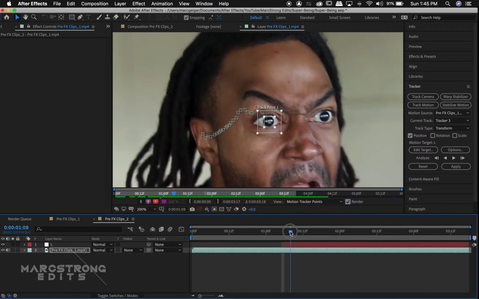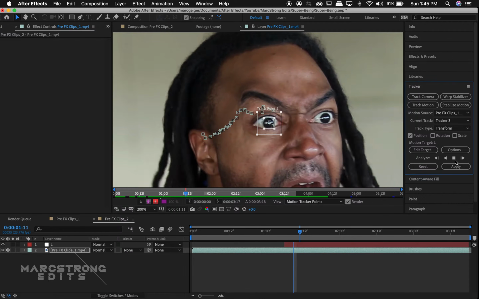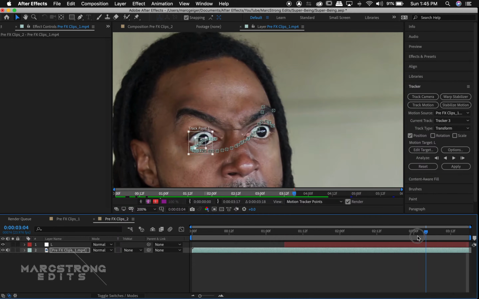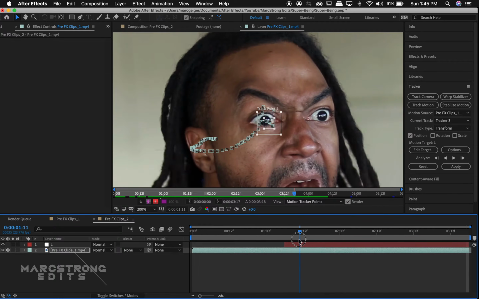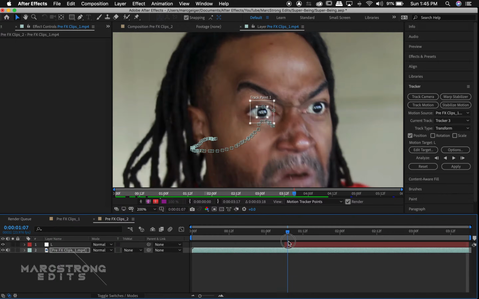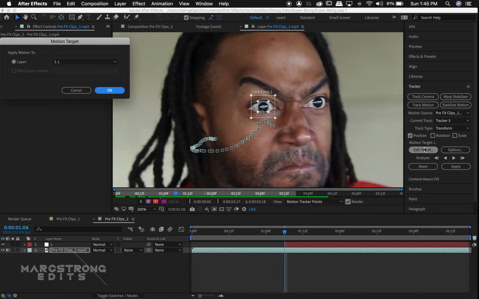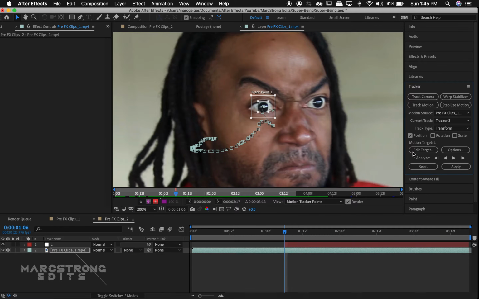Once we've adjusted the frames that didn't track properly, click Analyze Forward to continue tracking the remainder of our target. Once the track is complete, click the Edit Target button and make sure the proper null is selected, then click Apply.